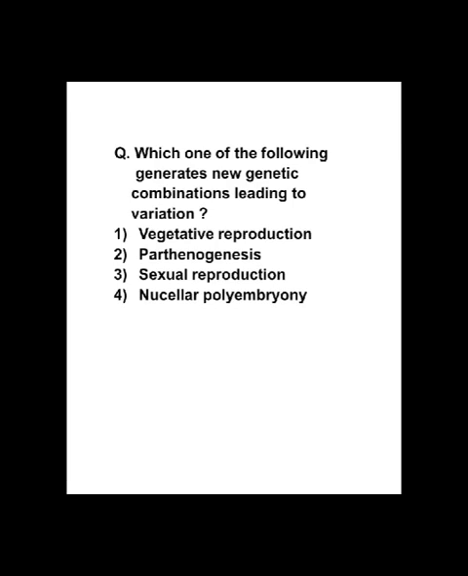Now we are going to discuss most important repeated questions of NEET exams. Question is, which one of the following generates new genetic combinations leading to variation? Options are vegetative reproduction, parthenogenesis, sexual reproduction, nucellular polyembryony.